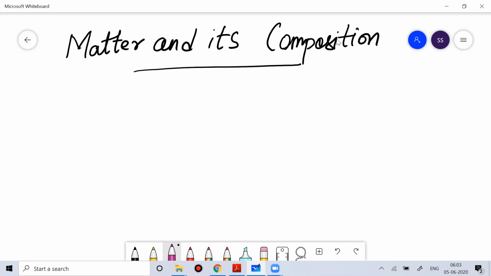So matter is not only that which we can see or touch or feel. Matter is something which is there around us. When we talk about the states of matter, the states of matter can be solid, liquid, or gas. Probably I need to introduce one more term here, that is called plasma.